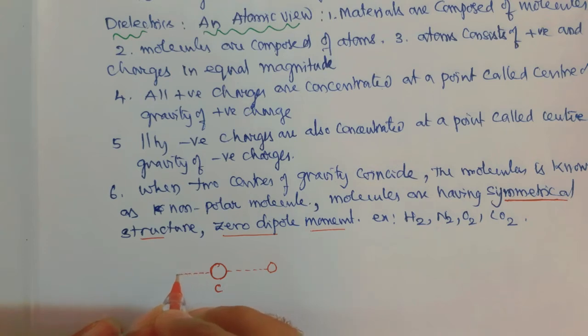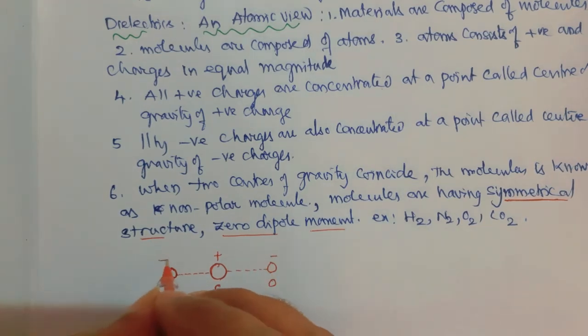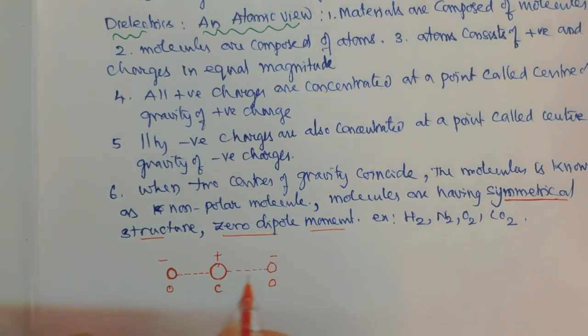Both the oxygens are at the same distance from this carbon. This is a positive charge and these are negative. This is a symmetric structure.